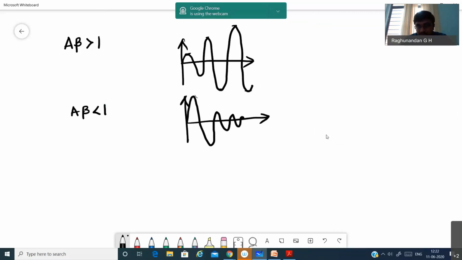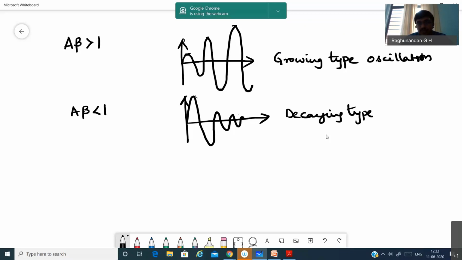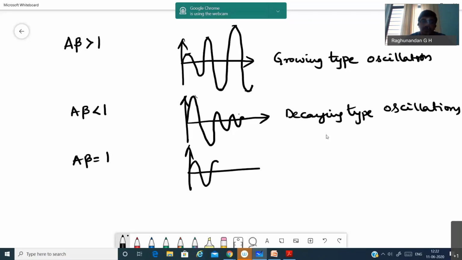That means the amplitude will keep on decreasing. So when A beta is greater than 1, it produces growing type oscillation. If A beta is less than 1, it produces decaying type oscillation. Suppose A beta is equal to 1, then it produces sustained oscillation.